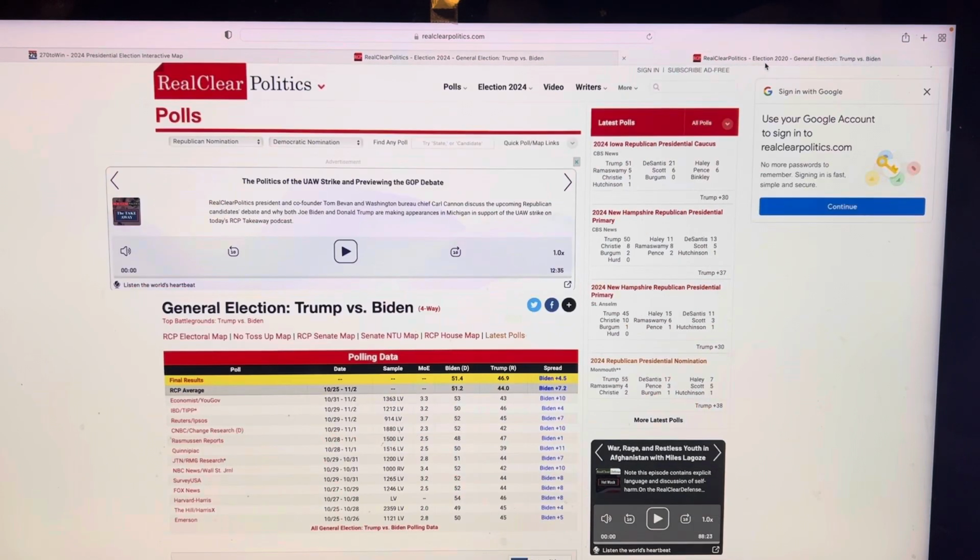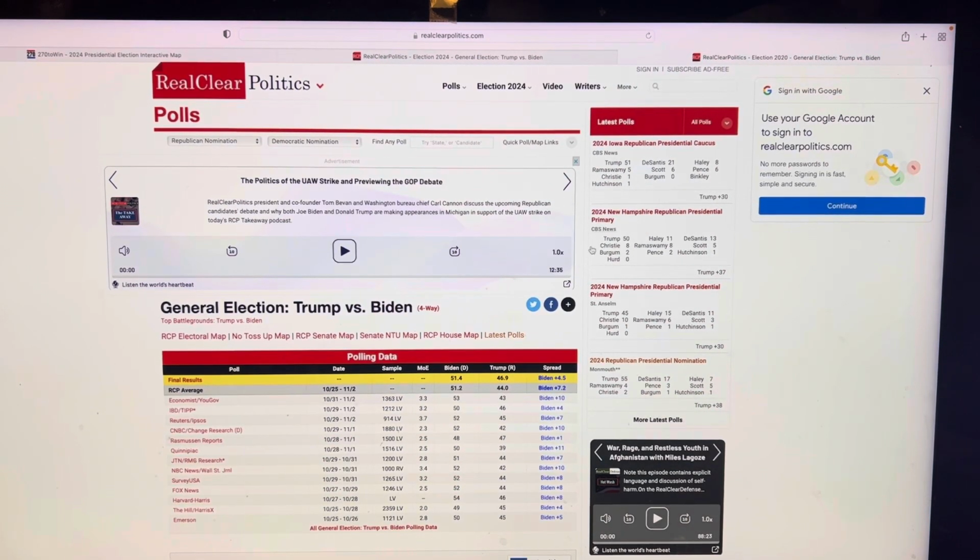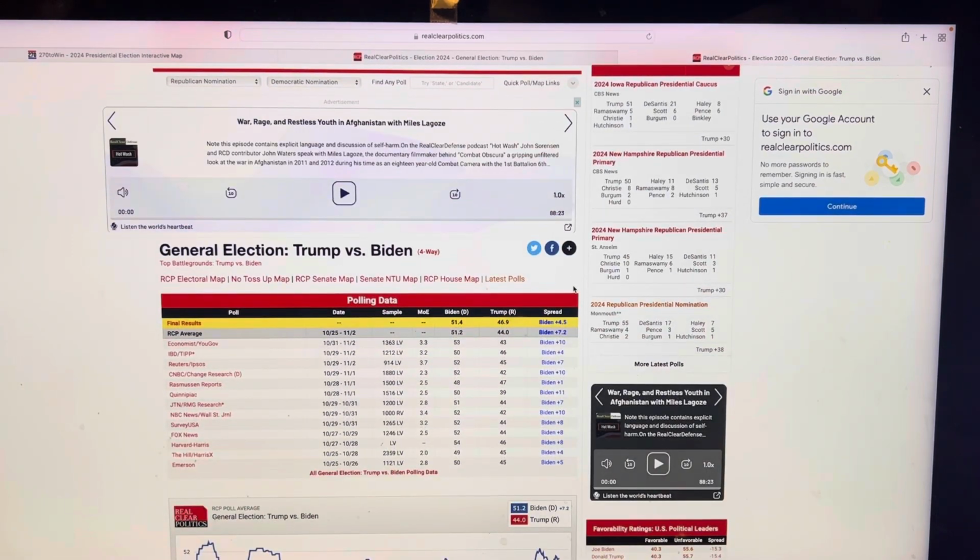If you compare that to 2020, Biden had a 7.2 percentage point lead, but he only won by 4.5. So that's a 2.7% swing towards the right. The polling was off by 2.7% in favor of Donald Trump.